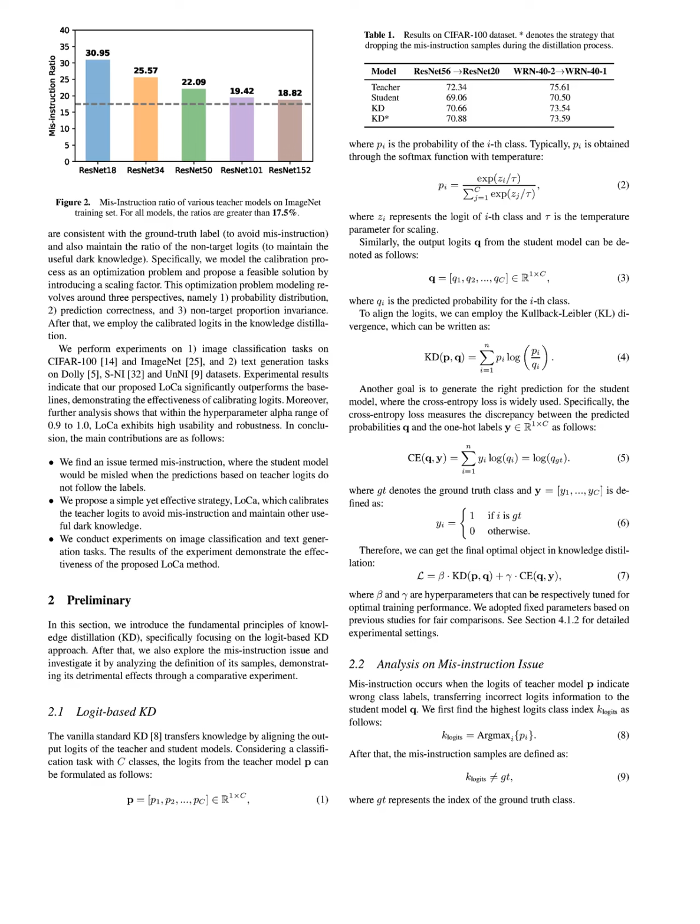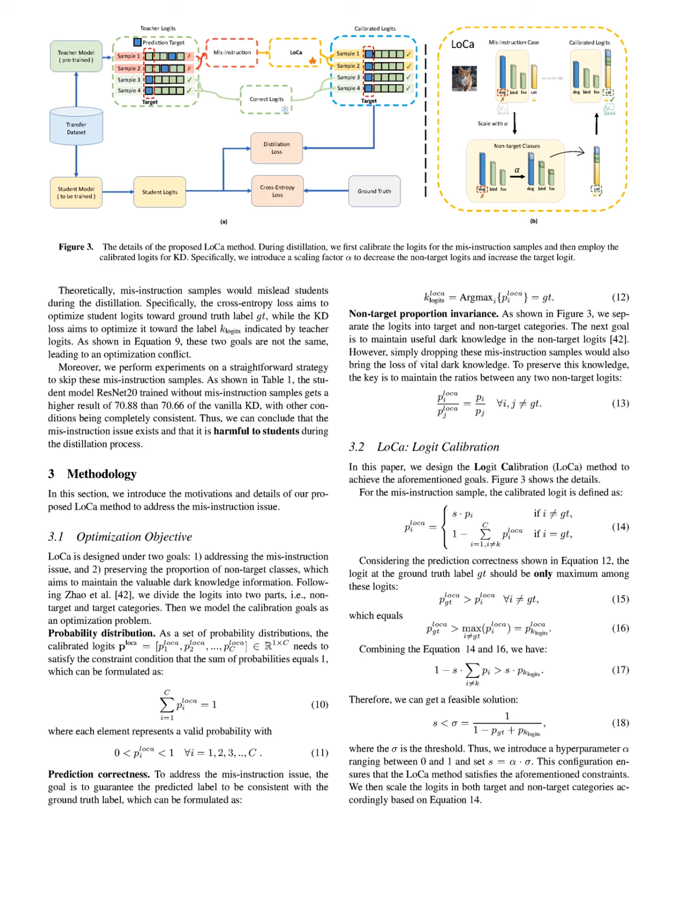This is achieved by introducing a scaling factor that adjusts the logits while maintaining the ratio of non-target logits, preserving valuable dark knowledge. Specifically, LoCa sets the logit for the ground truth class to be the maximum among the logits, while scaling the other logits accordingly to ensure that the sum of probabilities remains 1, thus effectively calibrating the logits to avoid misinstruction while retaining useful information.